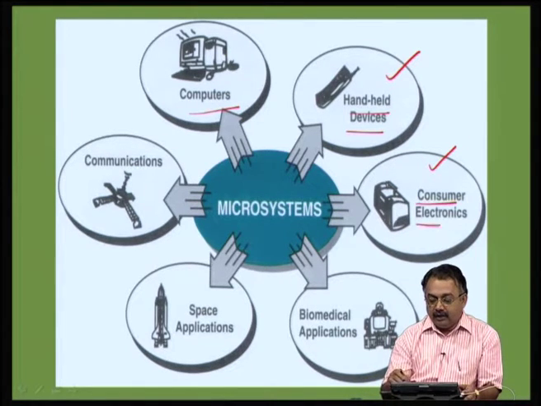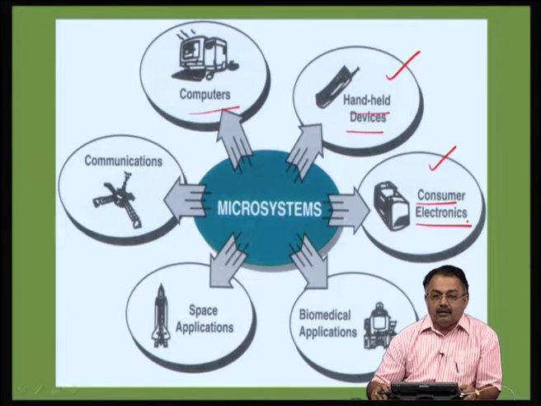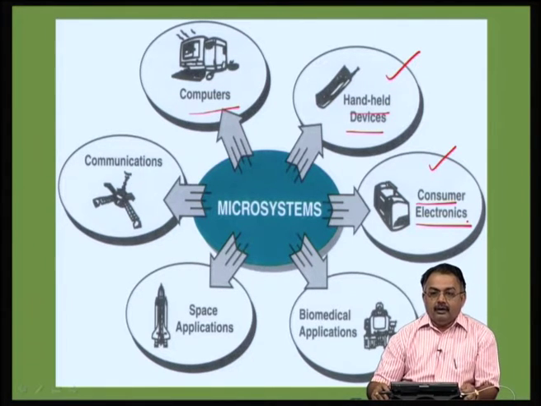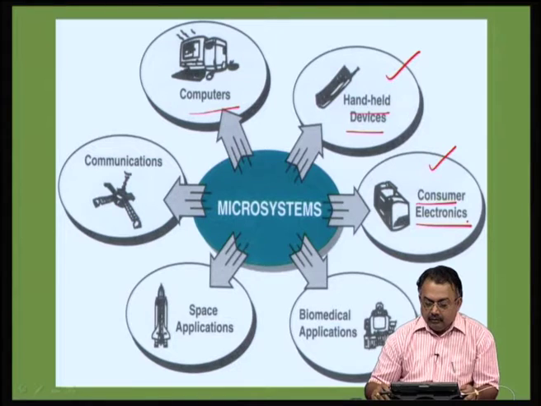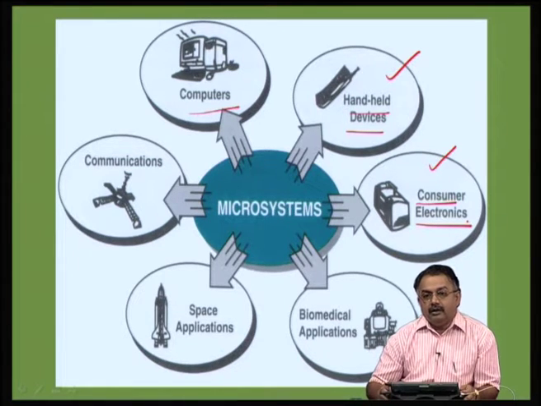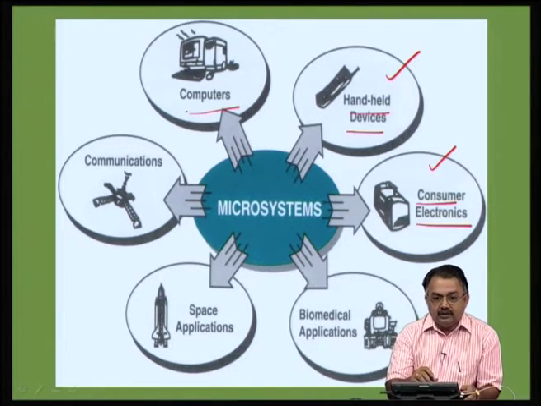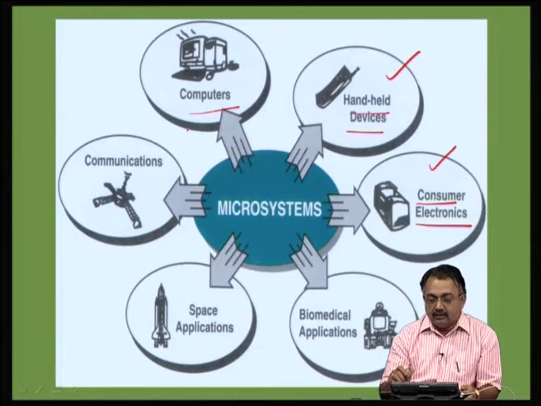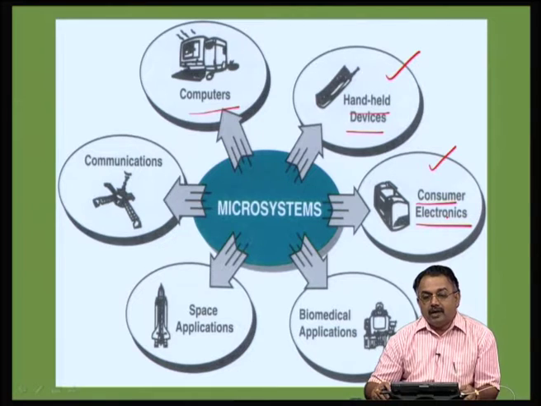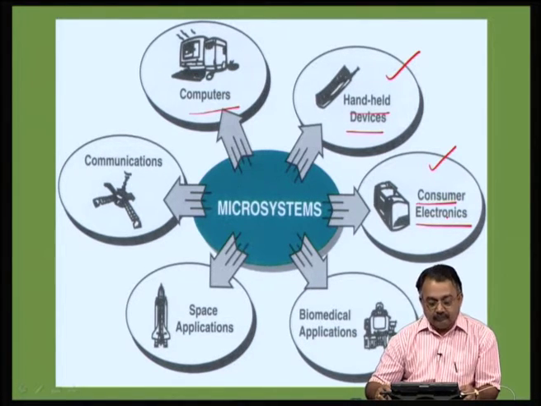There is a lot of mechanical or electromechanical components in this, and the reliability conditions for each of these computers or the handheld devices or consumer electronics is going to be different. You can't give this same reliability fixation or calculations for each of these.